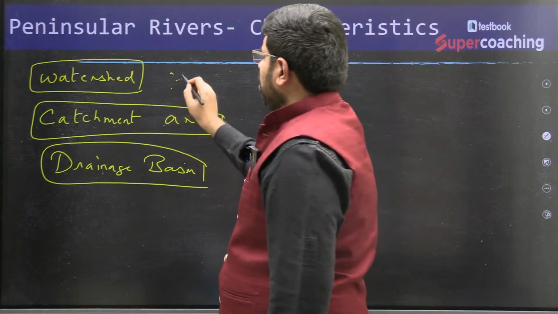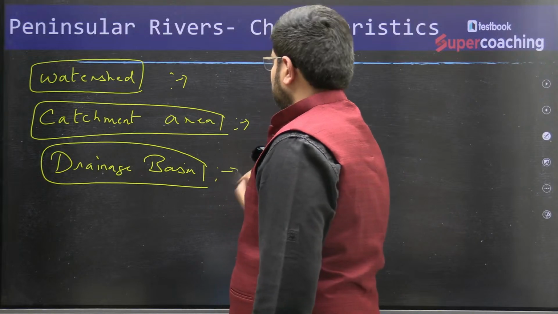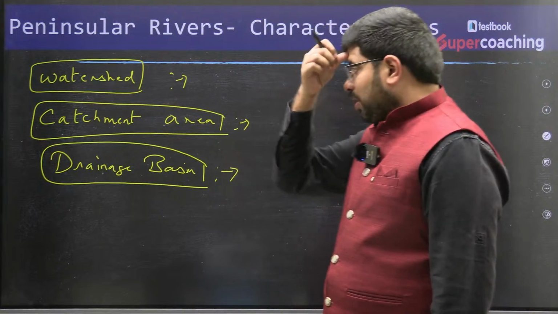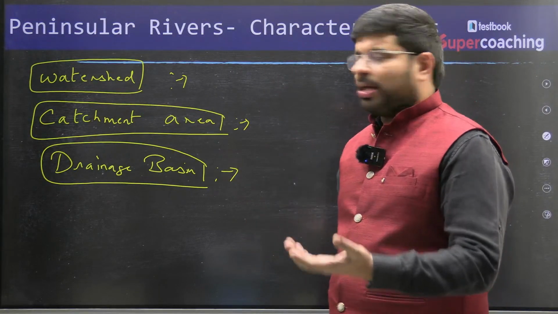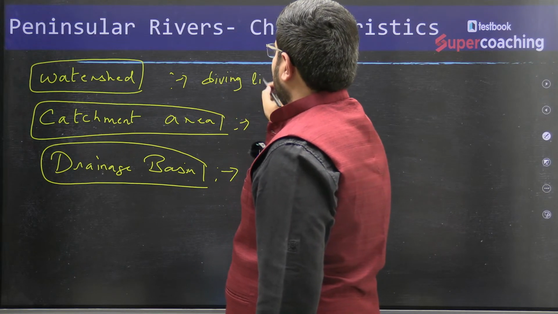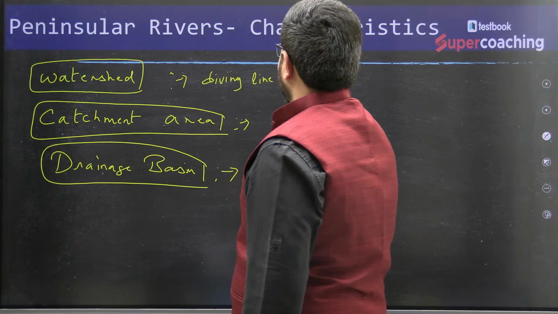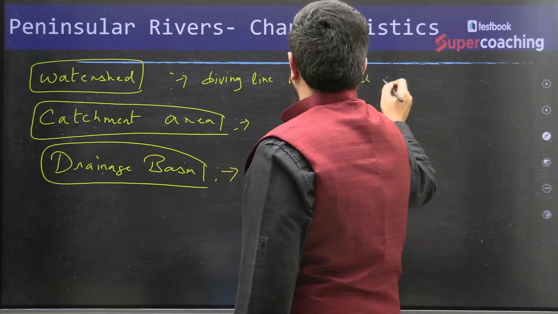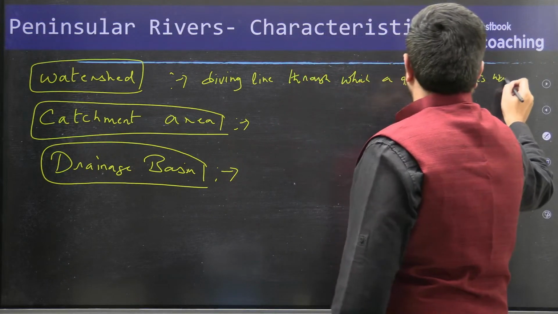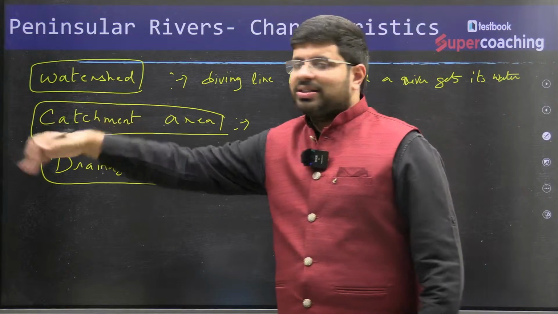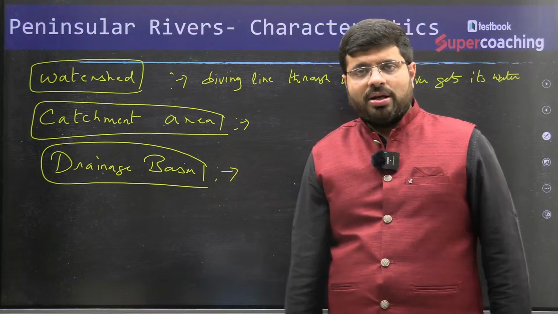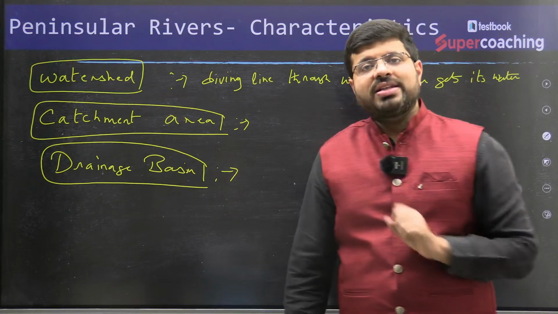Right? So if you talk about watershed, catchment area and drainage basin, the watershed is nothing but the dividing line through which a river gets its water. The moment you cross the watershed, the river will not be getting that. Generally, all three are one and the same for a common man, but there is a subtle variation about each.